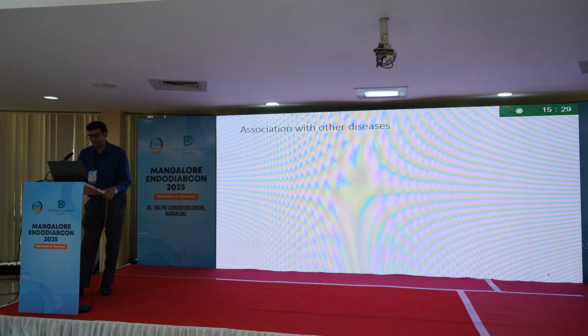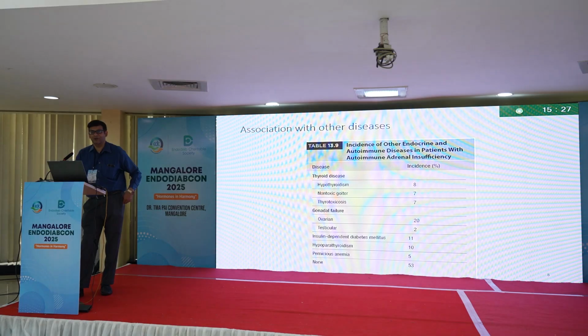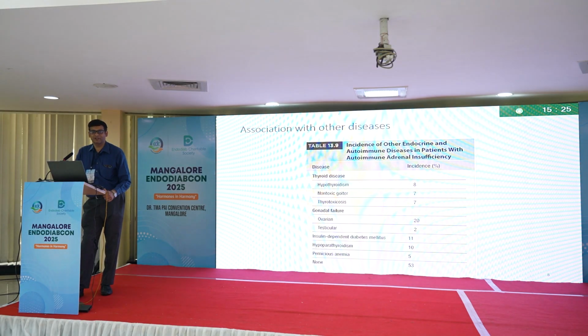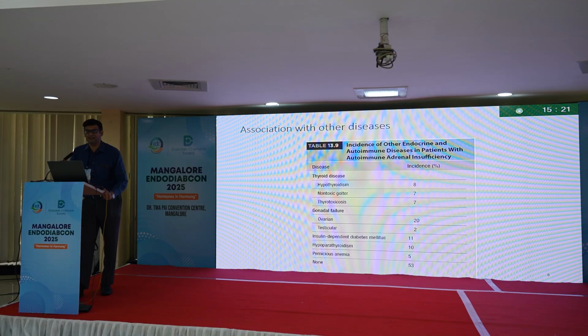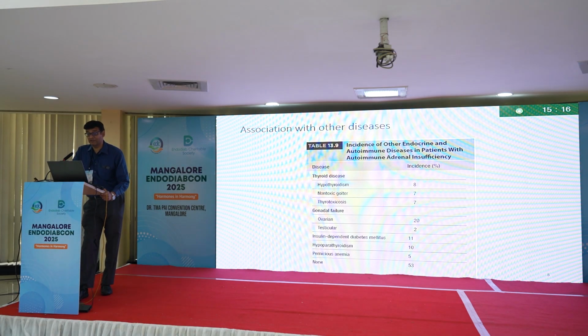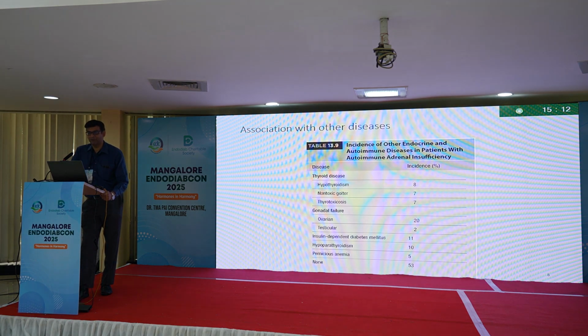Autoimmune adrenalitis might be associated with other illnesses in the body, mainly autoimmune conditions, thyroid being the commonest accompaniment, where hypothyroidism or toxic or non-toxic goiter can occur. People can also have premature ovarian failure, a very common association with Addison's disease. Type 1 diabetes, hypoparathyroidism, pernicious anemia can also occur with autoimmune adrenal insufficiency.